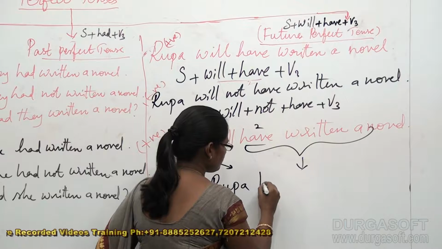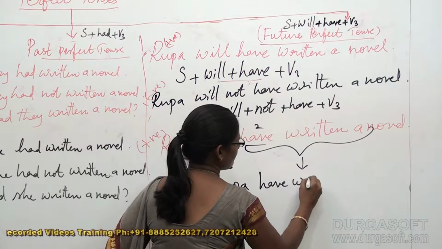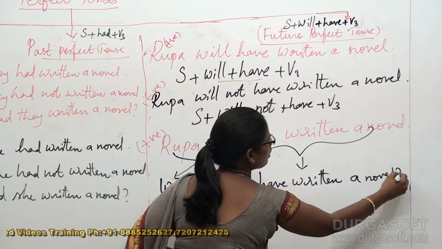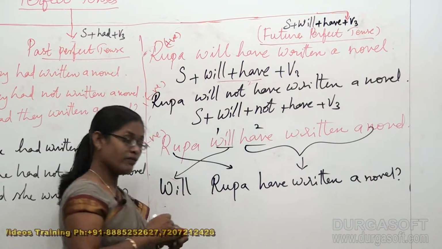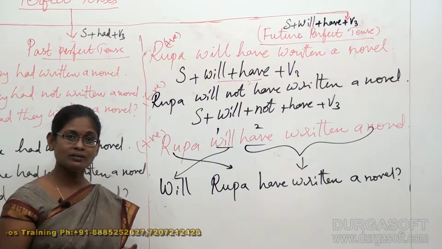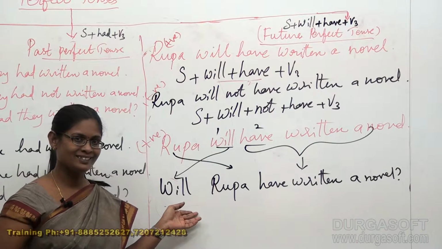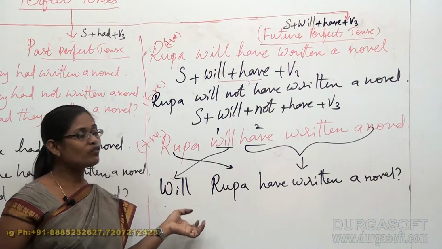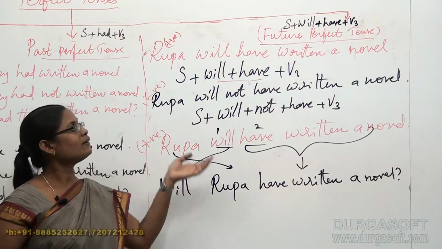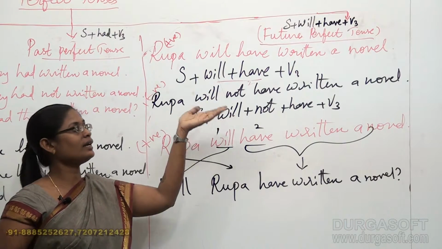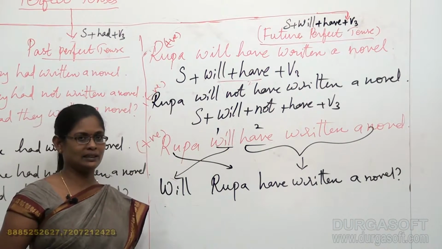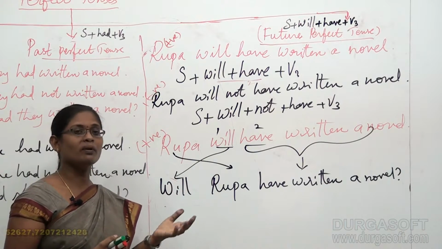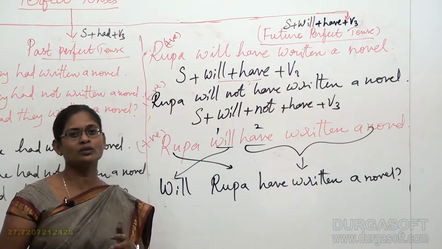Will Rupa have written a novel? Will Rupa have written a novel? This is very simple, right? So it's not very difficult for us even to frame questioning sentences in the most complicated area, that is future perfect tense. Most of us don't know that that particular tense belongs to the future perfect tense. Most of us get confused about it.